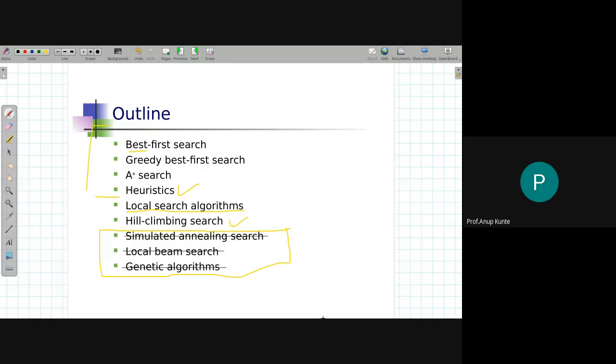Though they are not in our syllabus, we will not be studying those things, but you can read them along. You can at least go through the slides and have a kind of review of those algorithms, but we are not going to study them in depth. We'll briefly talk about them and jump to the next topic. So this is part of the second unit, where we are talking about informed search strategies.